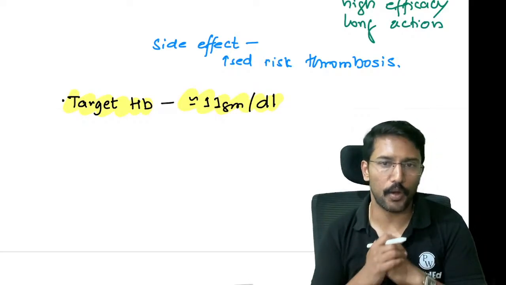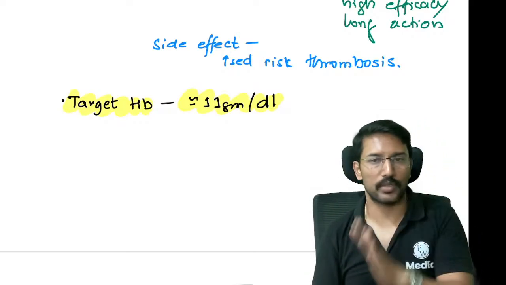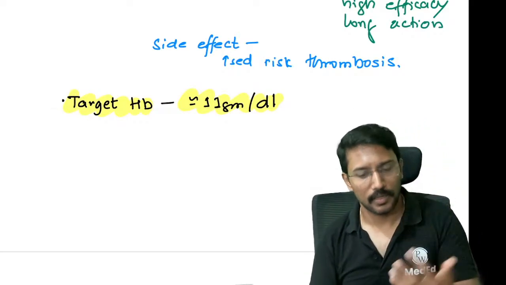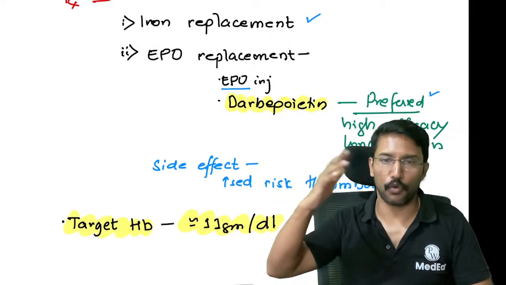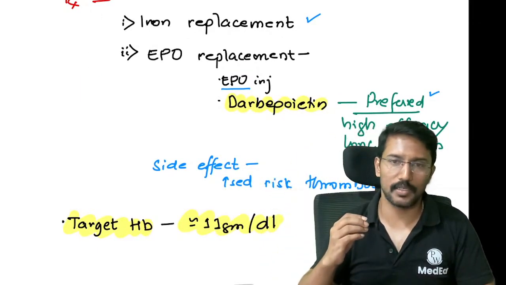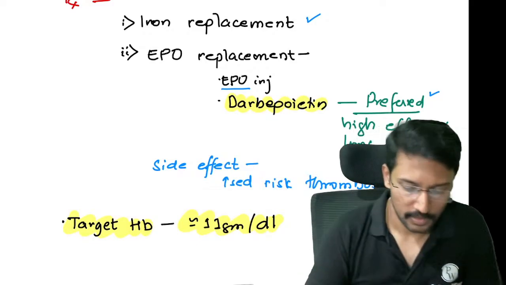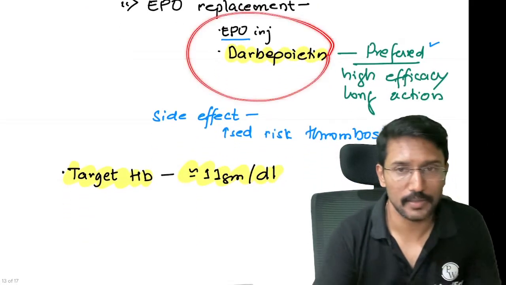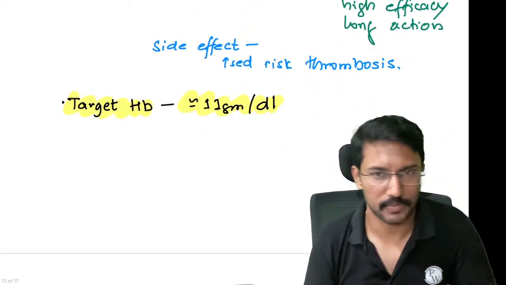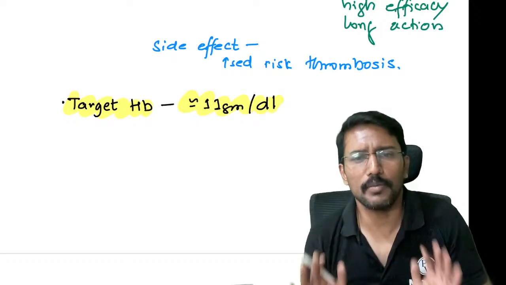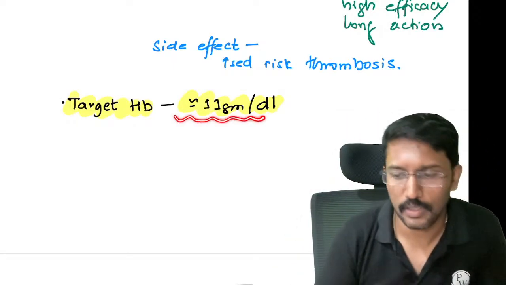The last MCQ point that they would ask you is, you have a patient with CKD who has developed anemia and you started them on the treatment. Now, should I take his hemoglobin to normal, which is 14 to 15 grams per deciliter, or no? The answer is no. Because when you try to take the hemoglobin to 15 with erythropoietin, invariably you will end up developing clots in deep veins. So sufficient hemoglobin is what we target, not the normal hemoglobin. And what is sufficient? Around 11 grams.